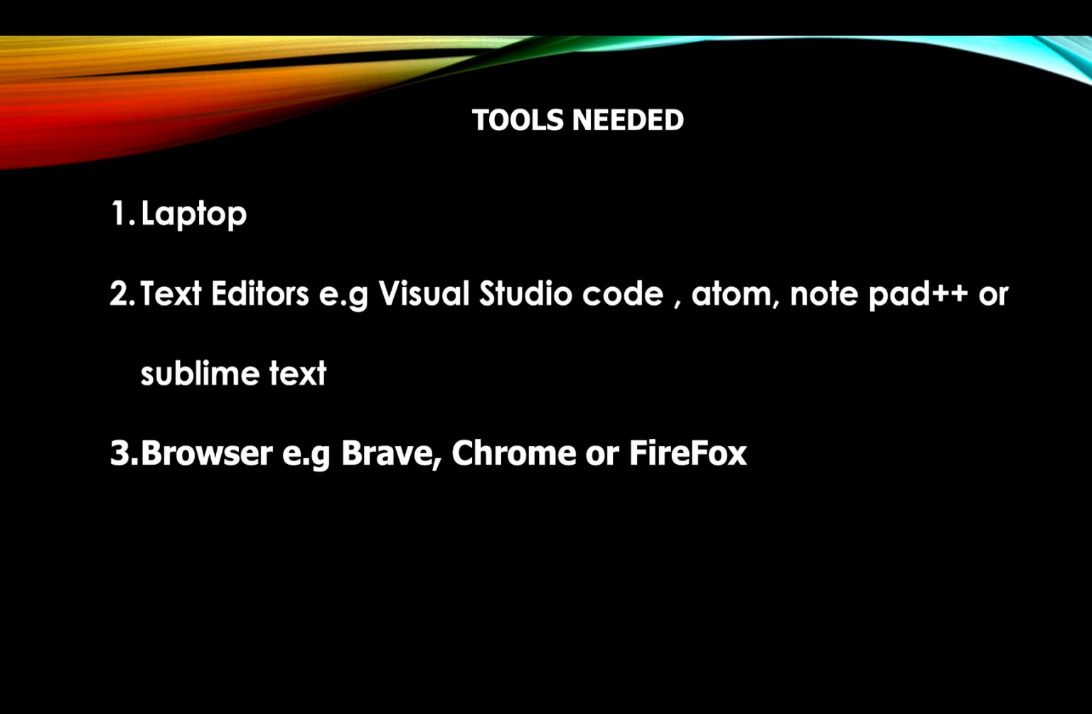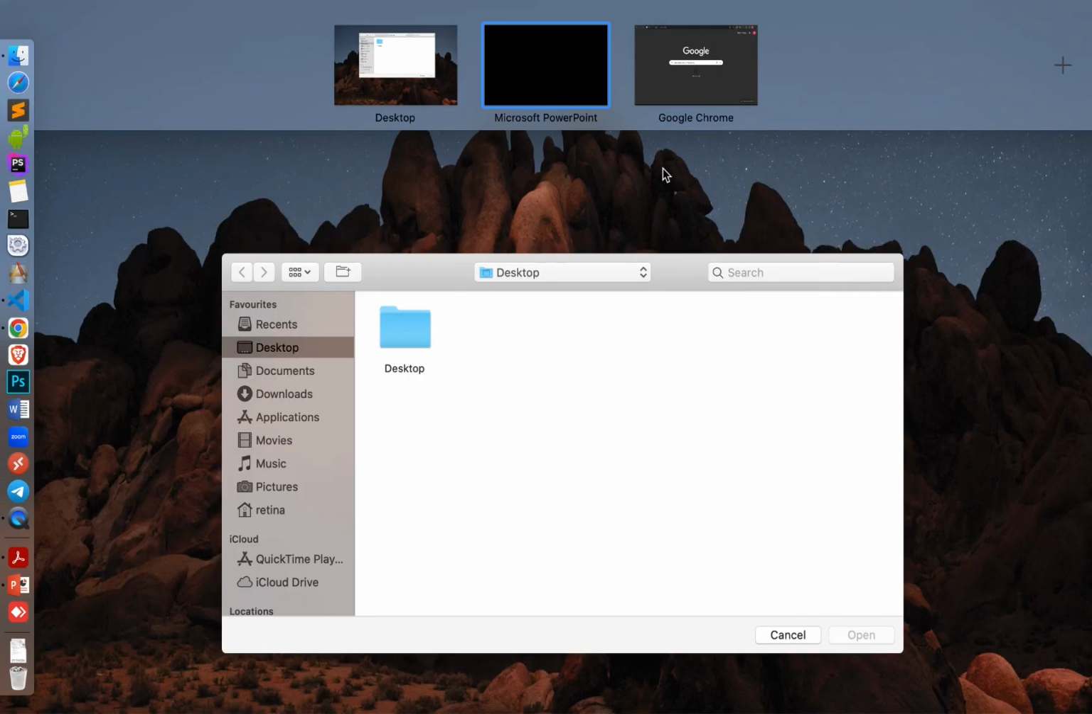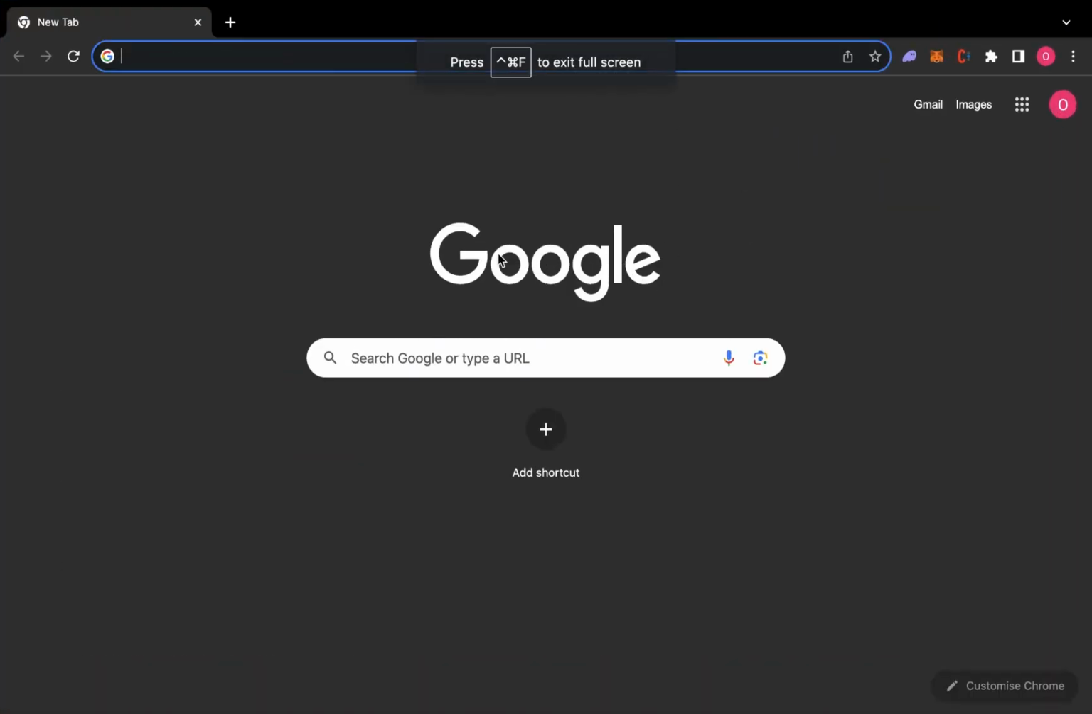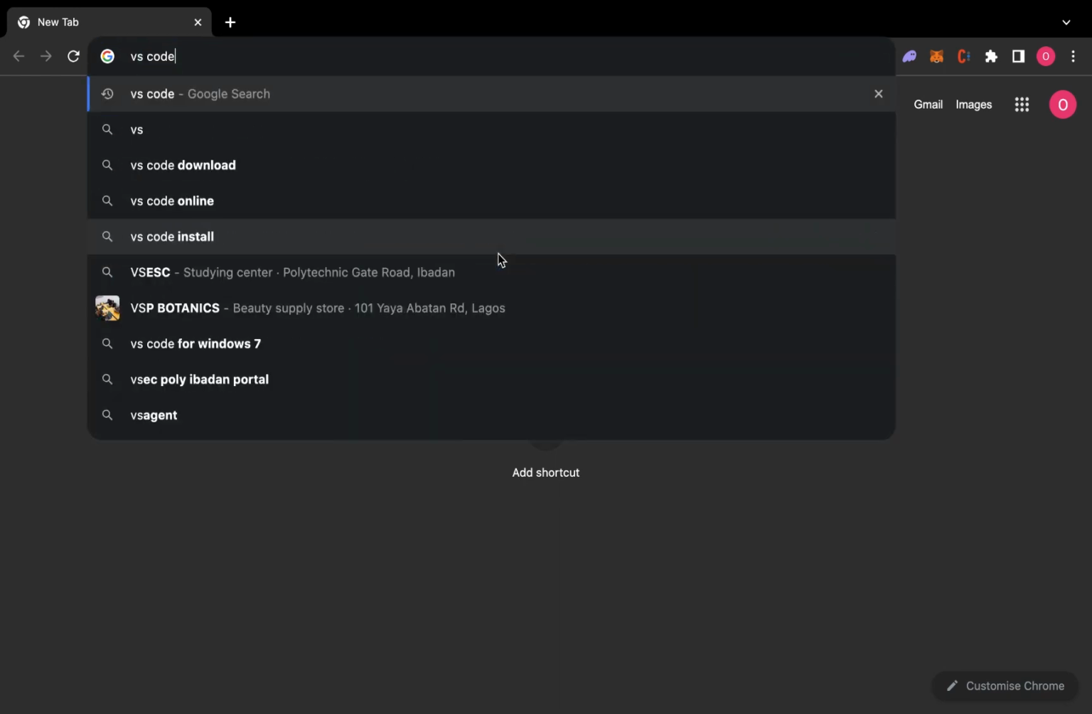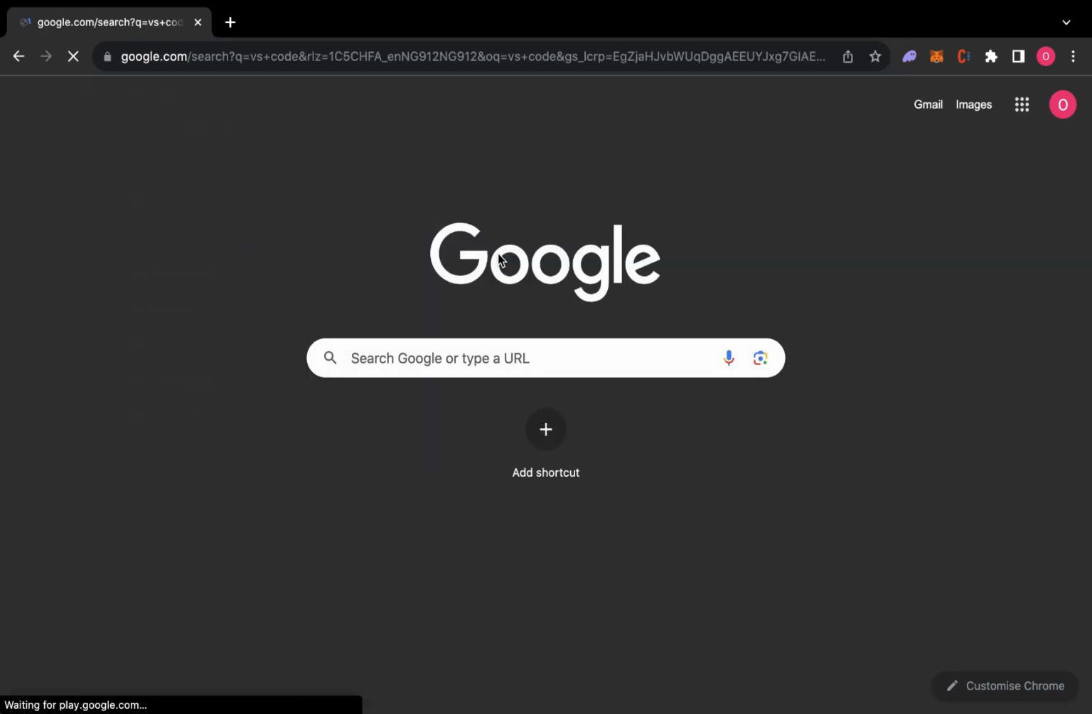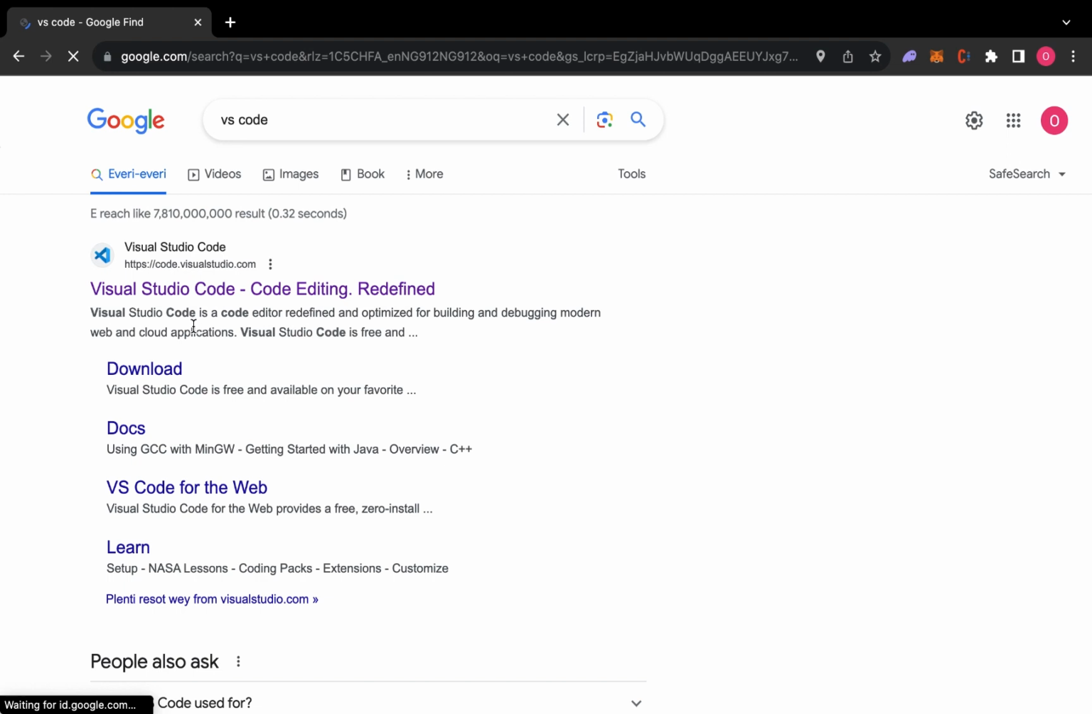Now, let's go to the installation of Visual Studio Code. To install Visual Studio Code, you must be connected to the internet. Make sure your laptop is connected to the internet. All you need to do is download VS Code. Just type VS Code. It's up already. Now, this one that you see here, Visual Studio Code, code editing redefined. This is where you should click.